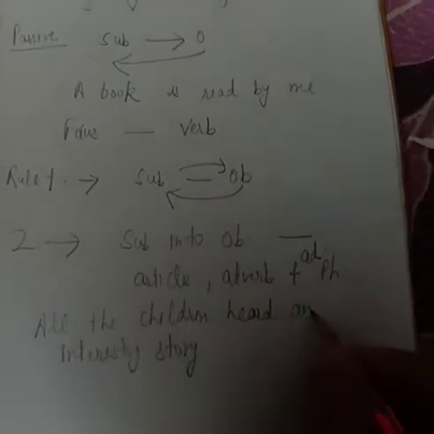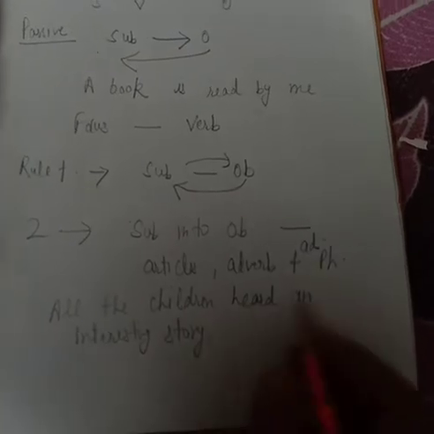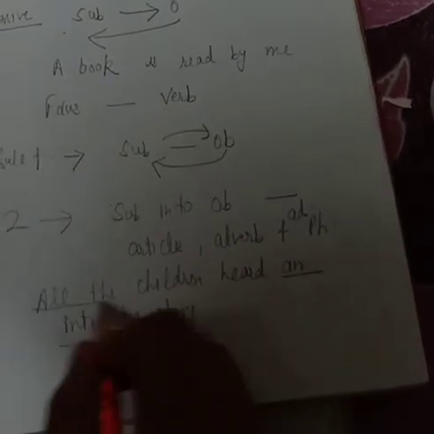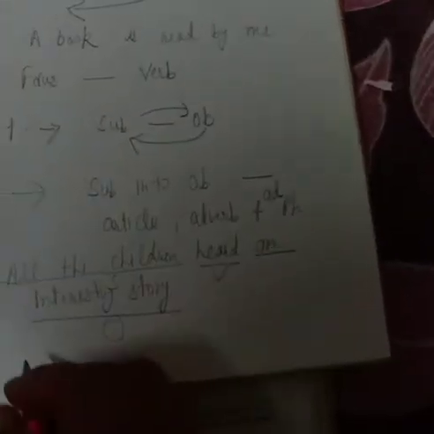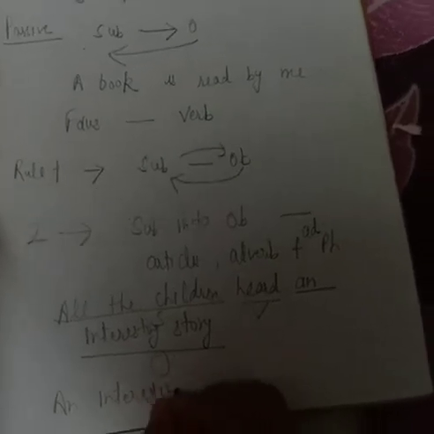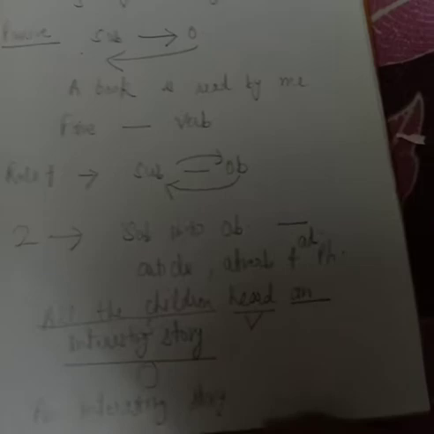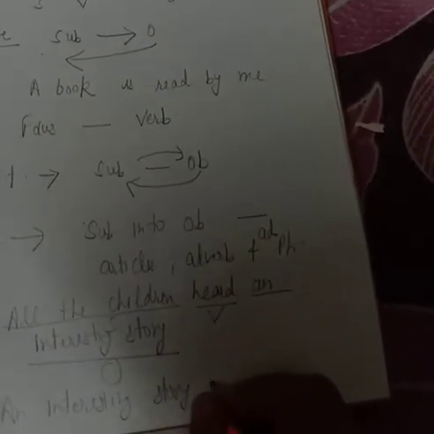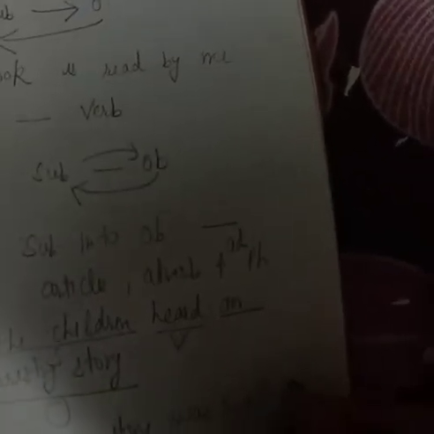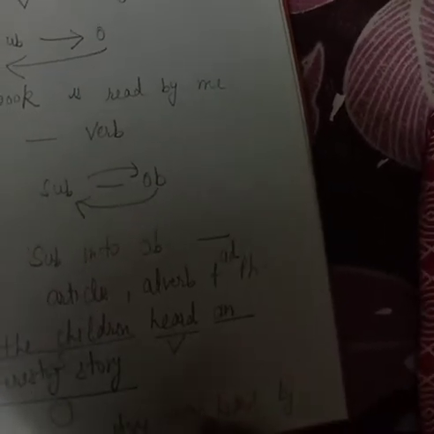Okay, like an is an article, so we will start our sentence with an interesting story. This is our object. All the children is our subject and heard is our verb. Okay, so we will write this sentence: an interesting story was heard, because it is the second form, was heard by all the children.